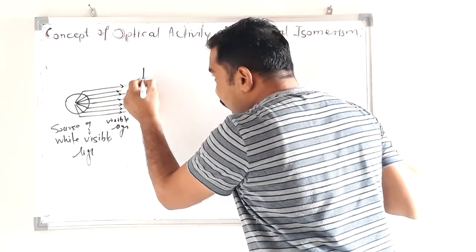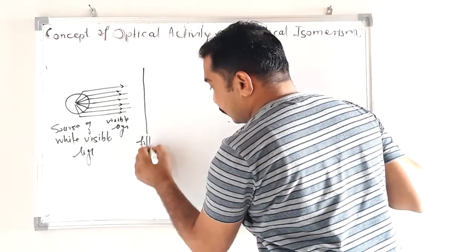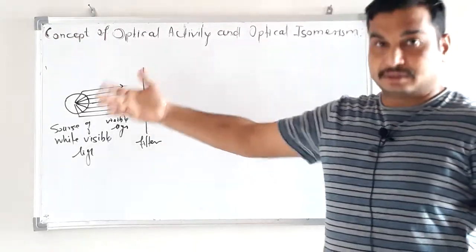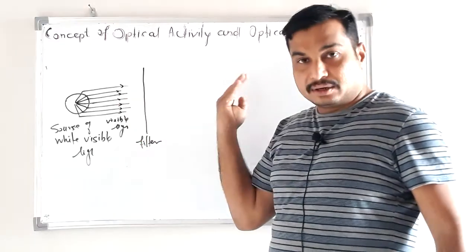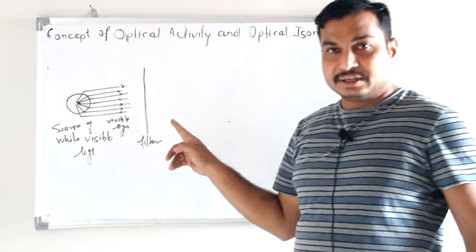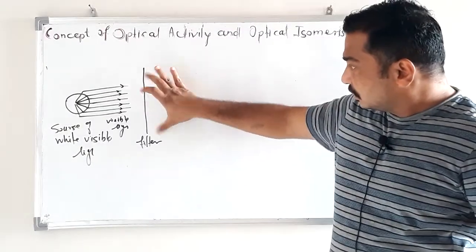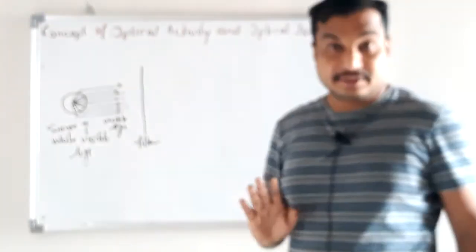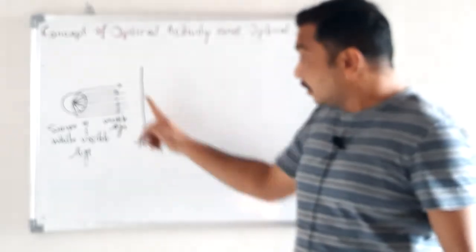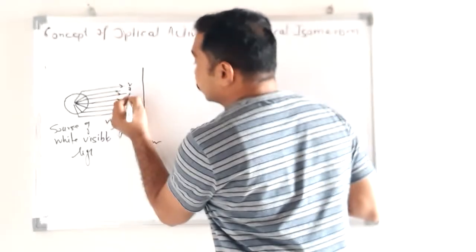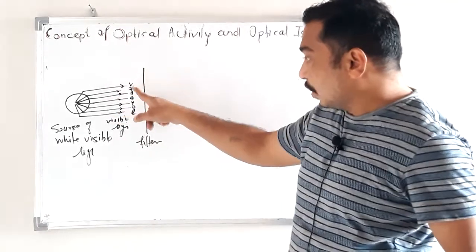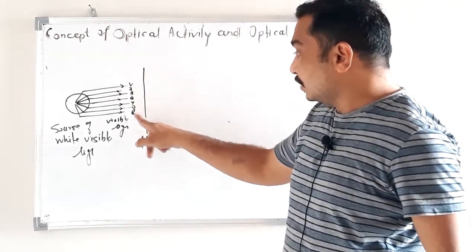Now here I will put a filter. A filter is an instrument, I will explain that. It is opaque to light, meaning light cannot simply pass through it. It's just a crystal, known as a filter. It will allow only one color of light, not all colors, to pass through this instrument. Suppose these are the 7 colors: violet, indigo, blue, green, yellow, orange, red.